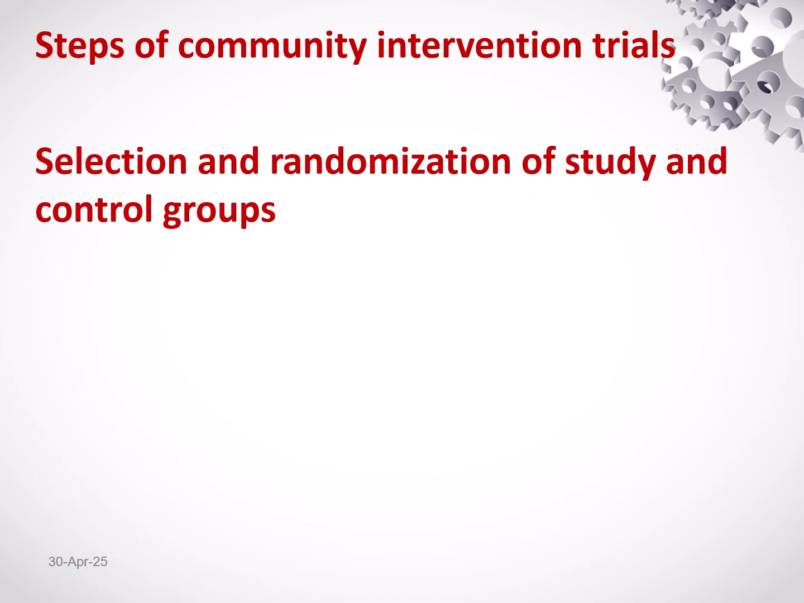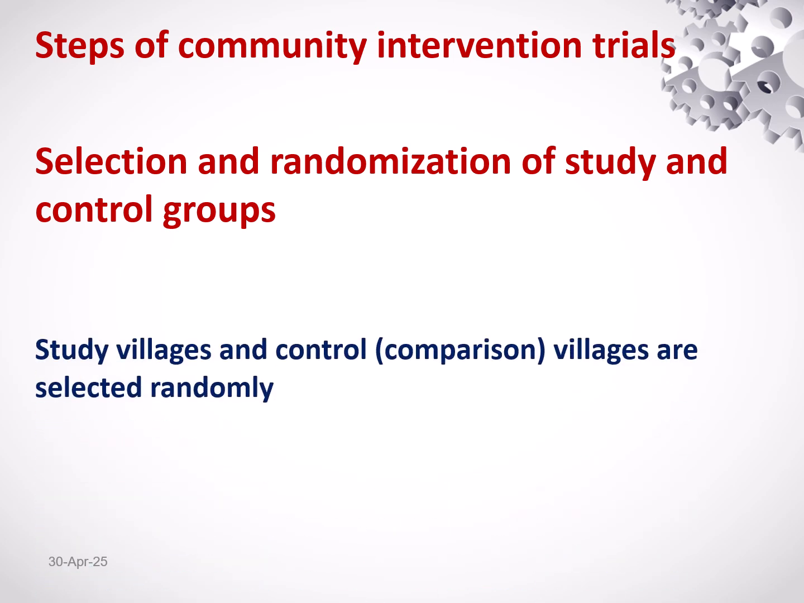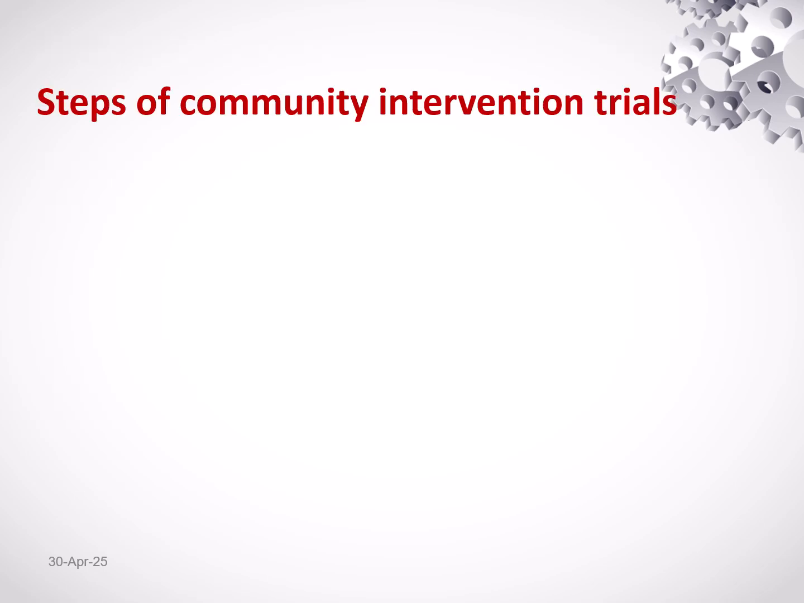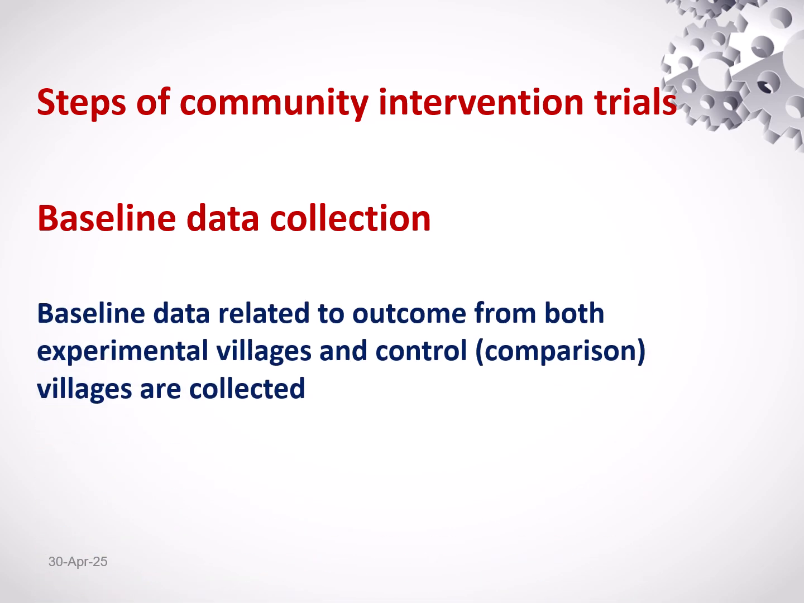Selection and randomization of study and control groups. Study villages and control or comparison villages are selected randomly. Second step, baseline data collection. Baseline data related to outcome from both experimental villages and control villages are collected.